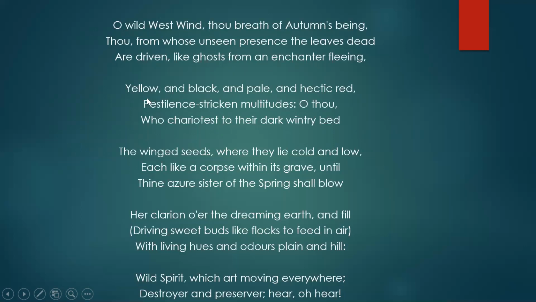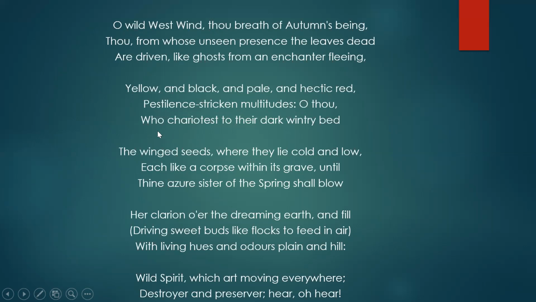And now he talks about the various colors of these dead and decayed leaves. These leaves are of yellow, black, pale, and of red color, hectic red, decaying red color, and pestilence-stricken multitudes. What does it mean? These leaves look as if they died because of some infectious disease, or as if they were eaten by worms.